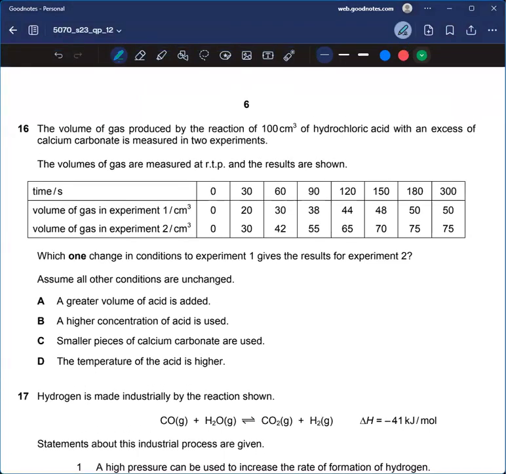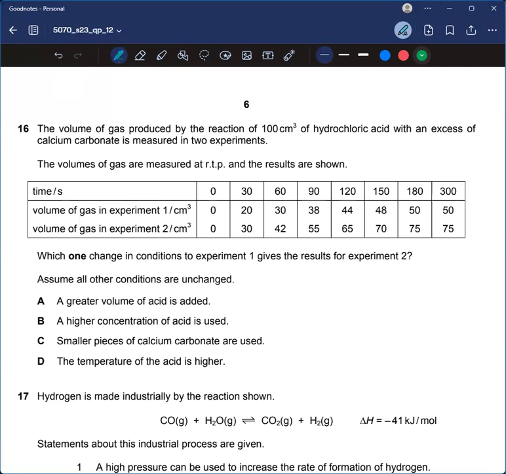Let's see. Here in experiment number 1, you can see the trend: as the time is increasing, the volume of gas produced is also increasing.